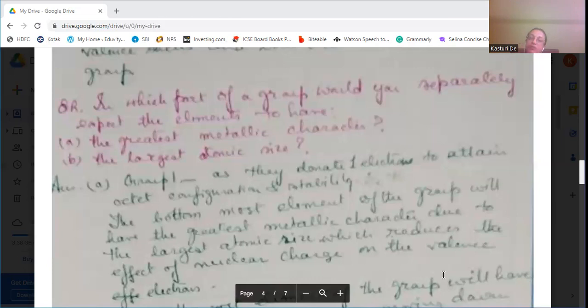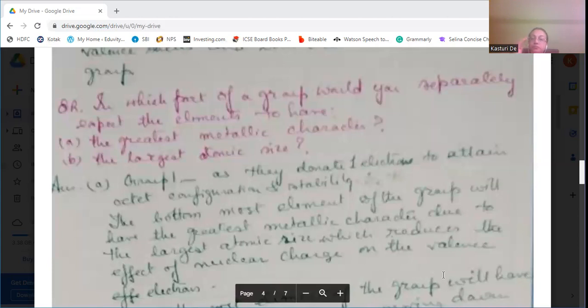The largest atomic size reduces the effective nuclear charge on the valence electrons. That is, the attraction of the nucleus towards the valence electrons decreases. That's why the metallic character increases as we go down the group.